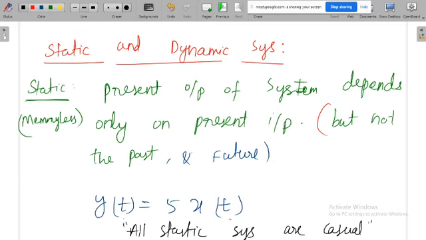But the reverse is not true. All causal systems need not be static. But the reverse is not true.